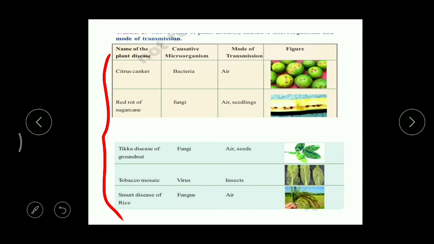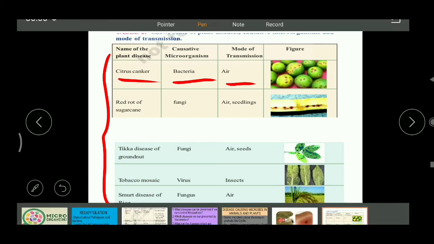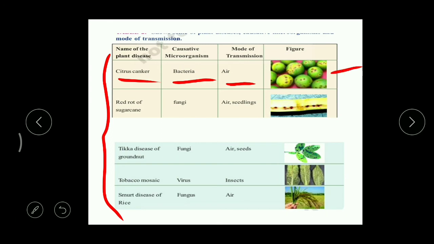So when you observe the first one, citrus canker, it is caused by which microorganism? That is a bacteria. And how can this bacteria spread from infected plant to healthy plant? By air. Can you see the picture? Even when you observe this lemon, over the lemon you can find brown colored structures. Have you seen? Those structures are because of this bacteria. And what do you call that disease? That disease is called citrus canker disease.